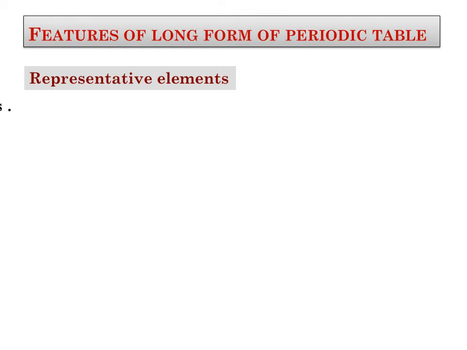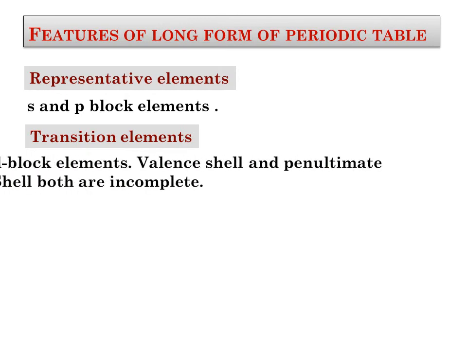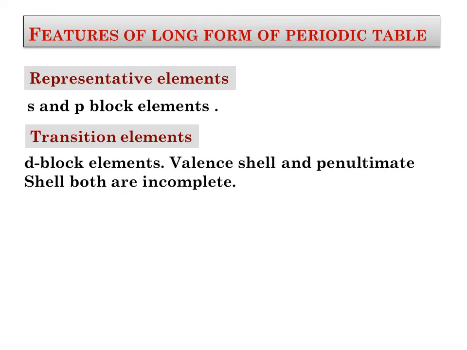Now, features of the long form of the periodic table. First of all, we will discuss the representative elements. The s and p block elements together are known as representative elements. Then we have the transition elements. The d block elements are known as the transition elements, and the valence shell and the penultimate shell both are incomplete.